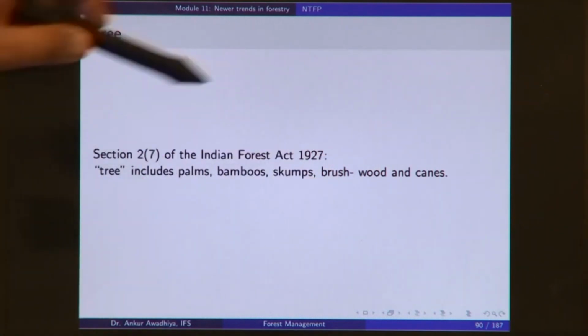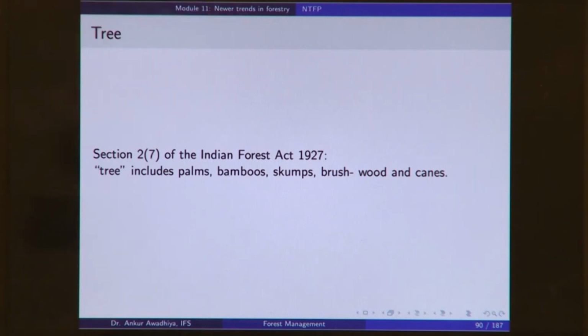So, if it is a palm, you cannot make use of this loophole and say that this is not a tree, this is a palm. No, tree includes palm, tree includes bamboo, tree includes the stumps, brushwood and canes.